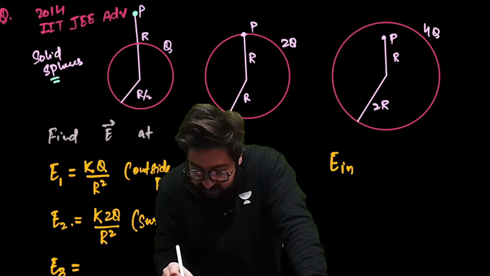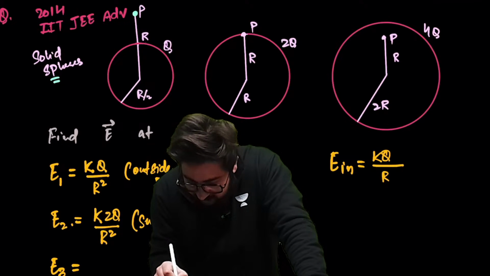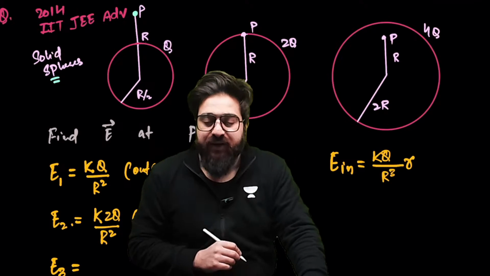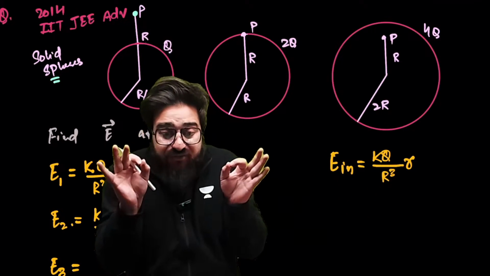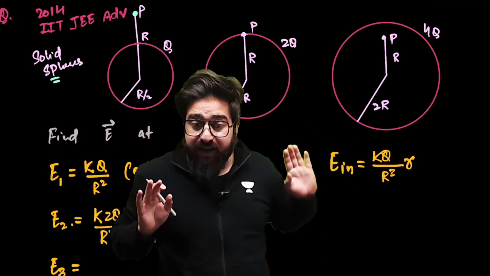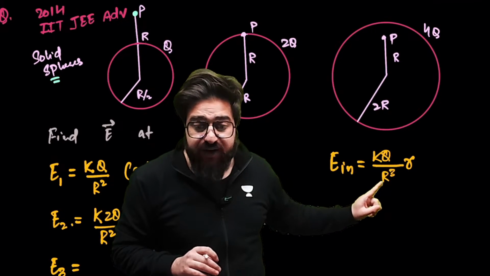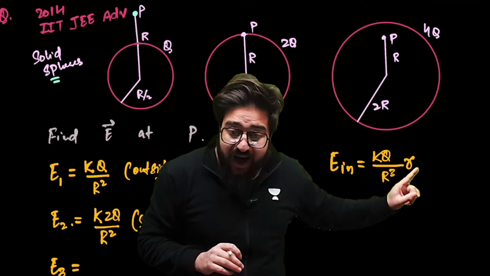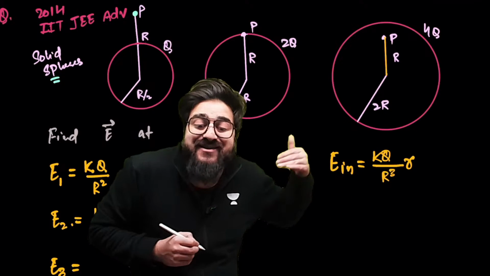We say, sir, electric field because of a solid sphere inside is KQ divided by R cube into R. This is the electric field because of a solid sphere inside. Where R is the radius of that solid sphere, capital R. And this r is the distance at which you are finding the electric field inside.